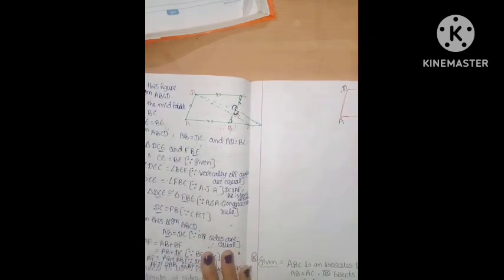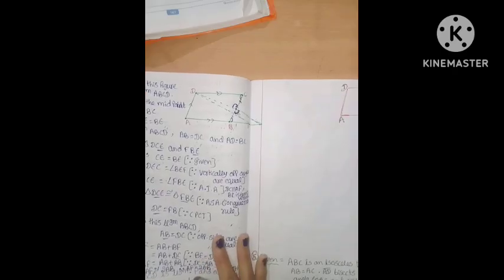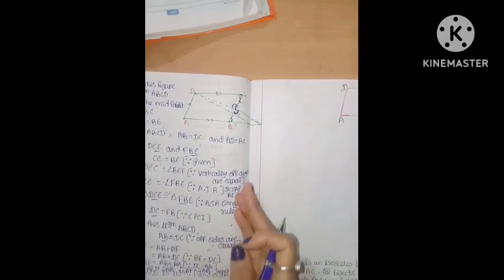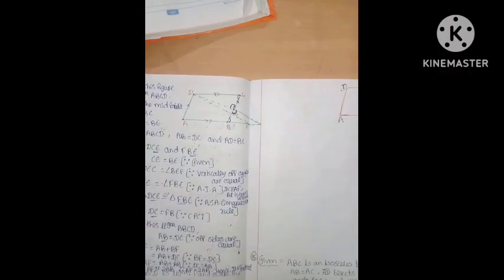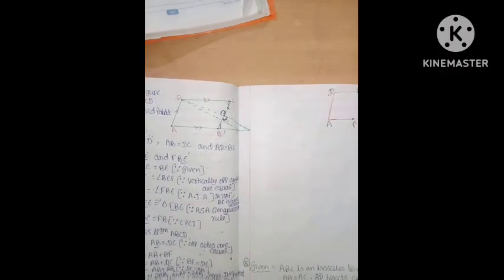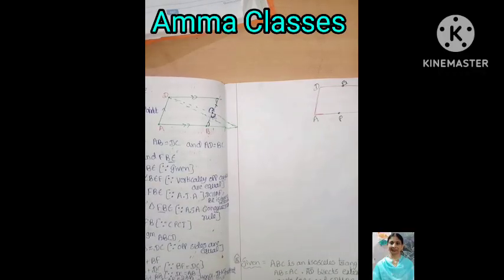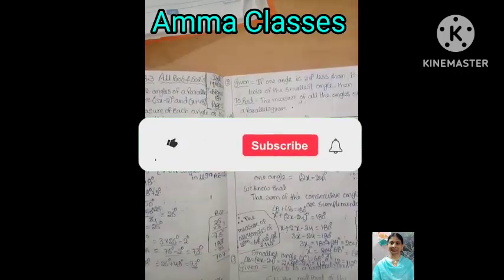Do you have any doubts? No doubt. No doubts. What properties are we using in this problem? Did you understand? Vertically opposite angles are equal. Alternate interior angles are equal. This problem solution is over, and today's class is over. Three problems, it's over in this class.